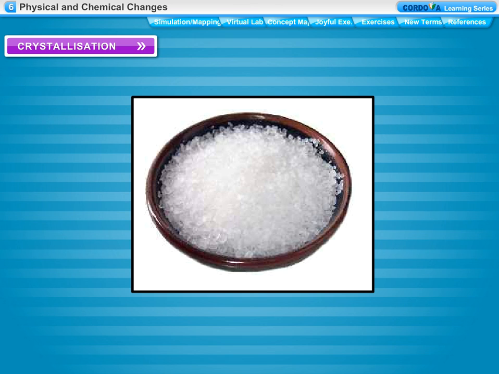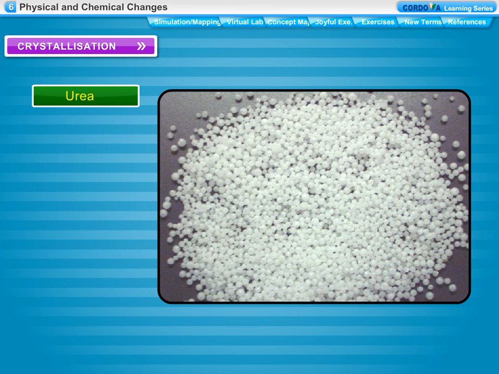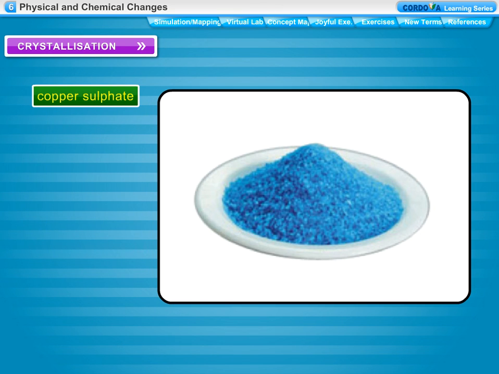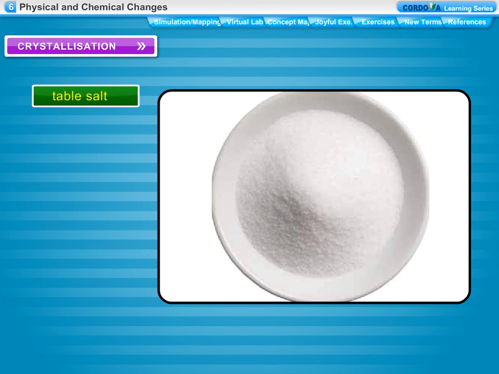Crystals are the purest solid form of a substance with a definite geometrical shape. Many substances like sugar, urea, copper sulfate, alum, and table salt form crystals.